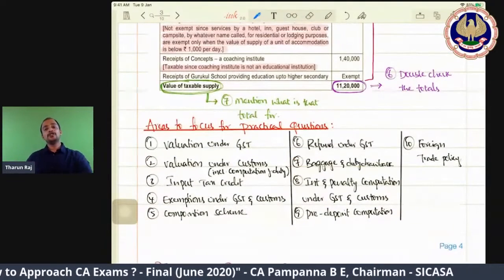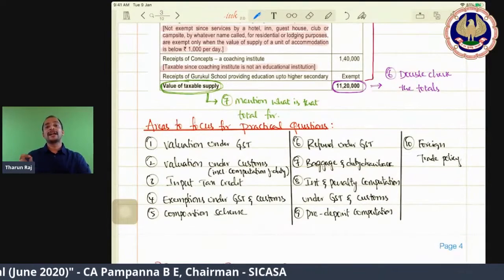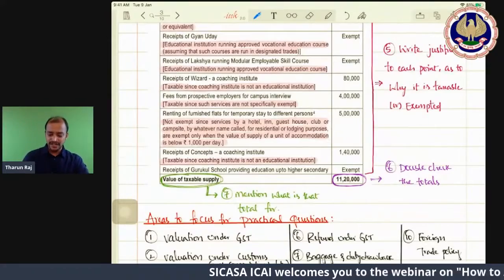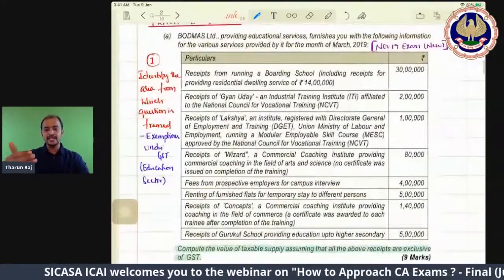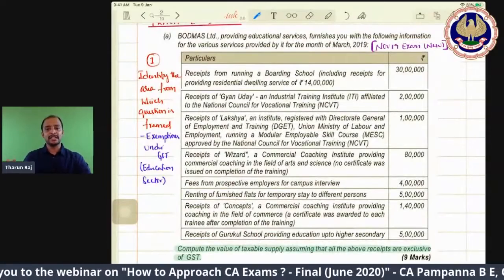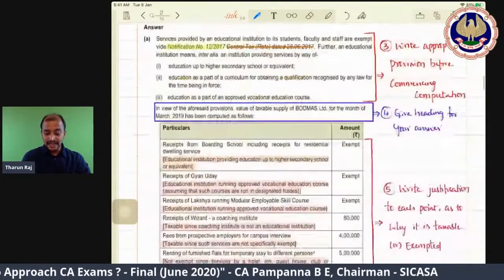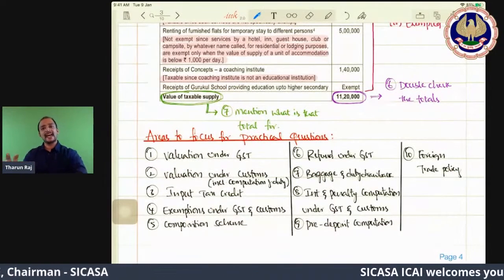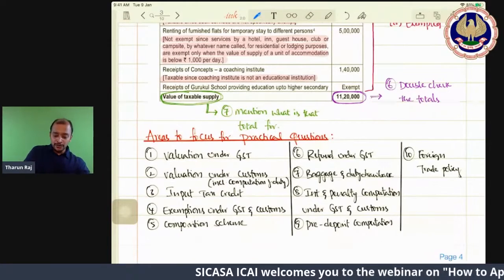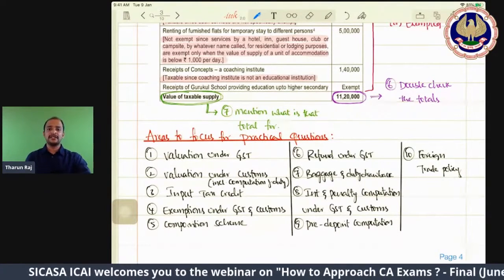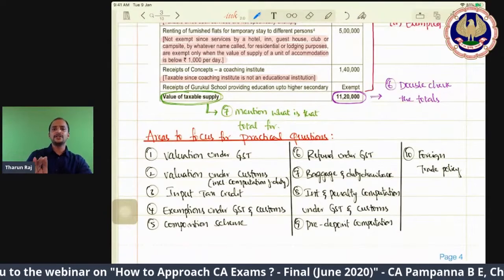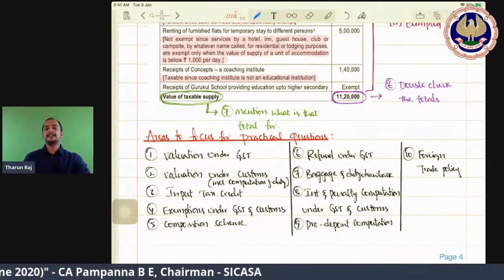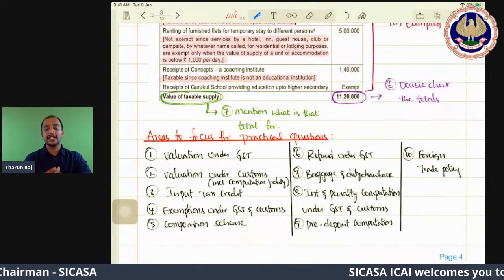Then, what are the areas to focus on for practical questions? This particular question I have taken from where? Exemption. So this question is framed based on exemptions, where for each and every point we decide whether it is taxable or exempted. Now, like this, what are all the areas from where the practical questions can be framed? These are the areas I have given. And I will ensure that this particular sheet, whatever I am discussing, reaches you through CCASA.